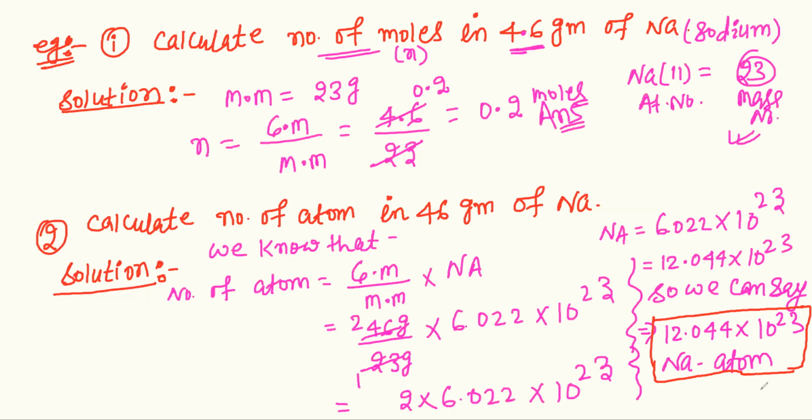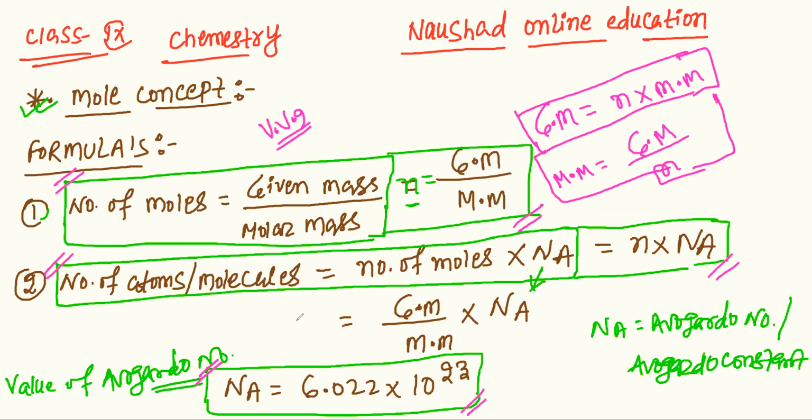We have found the number of atoms: number of moles into Na, and we also know that the number of moles is Gm upon Mm into Na. Gm is the given mass, and Mm is the molar mass or molecular mass or mass number.